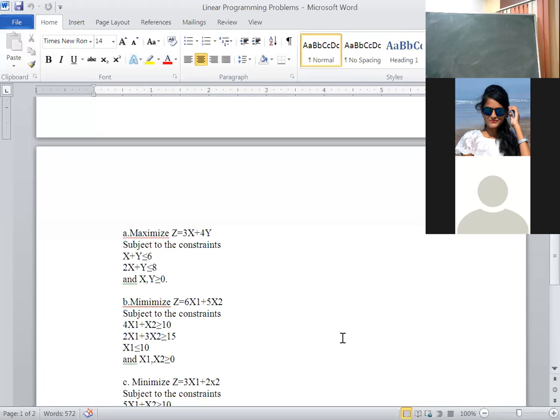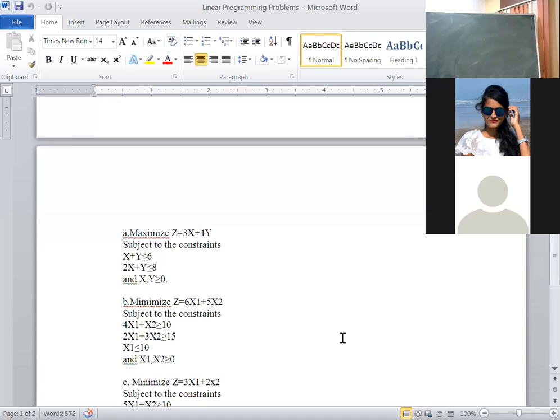Similarly, in LPP, the graphical method is used to obtain the feasible solution as well as the optimum solution. A feasible solution is nothing but a set of values of the decision variables. What are decision variables? What do they describe? Anybody? I have repeated it thrice. Anyone? Our choice. They describe our choices that are under our control.